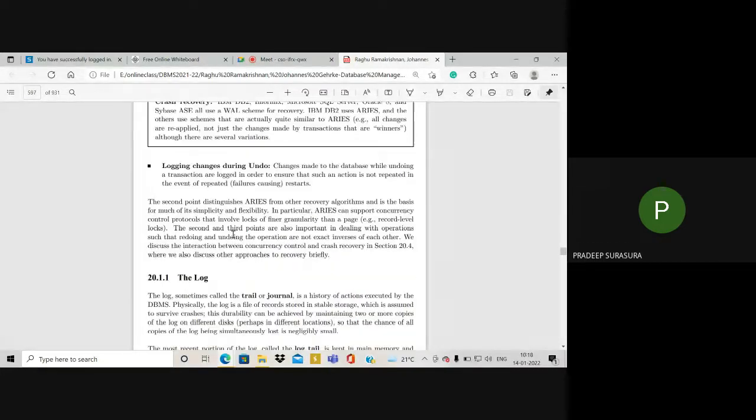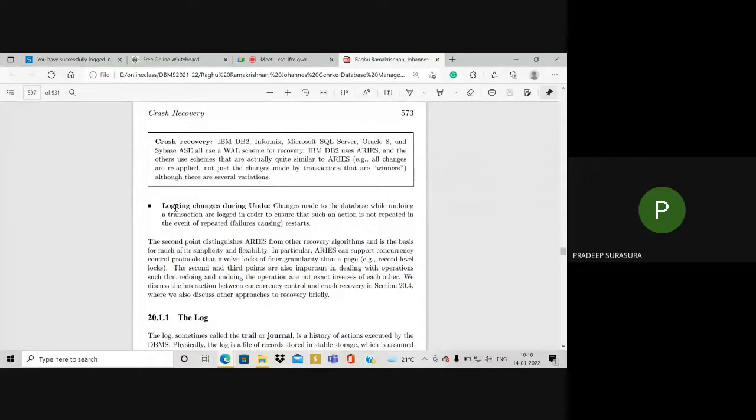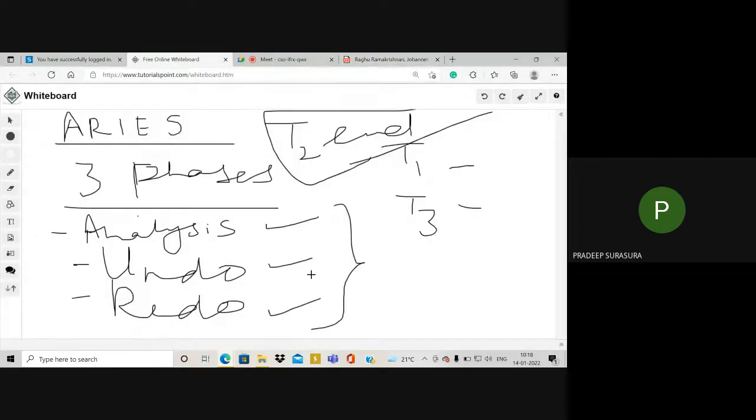Then the next principle is logging changes during undo. Changes made to the database while undoing a transaction are logged. The third principle says we will observe those transactions which created the crash.